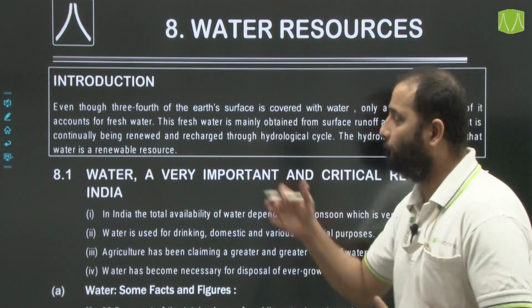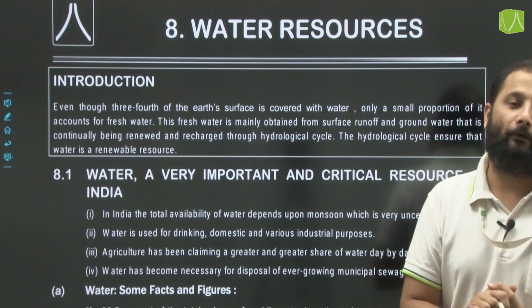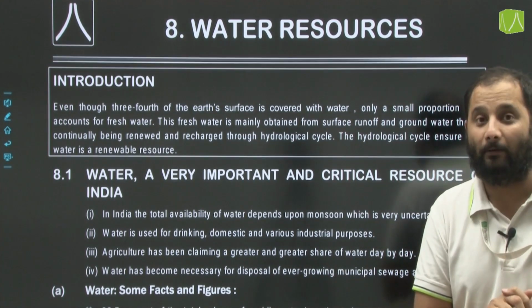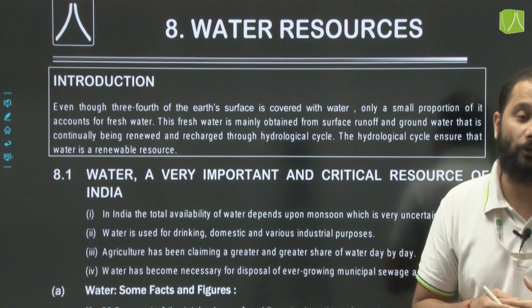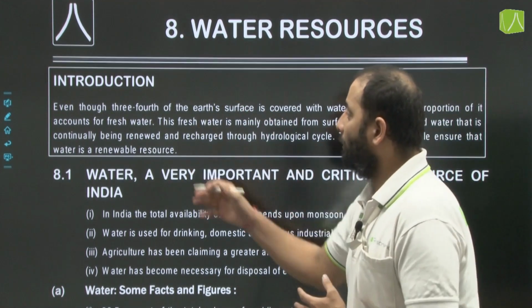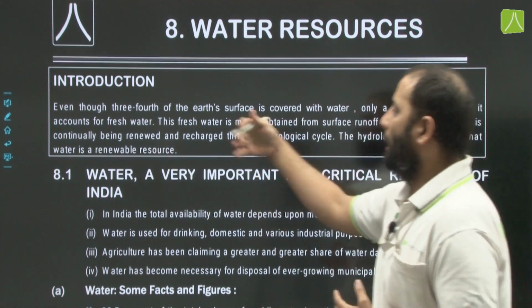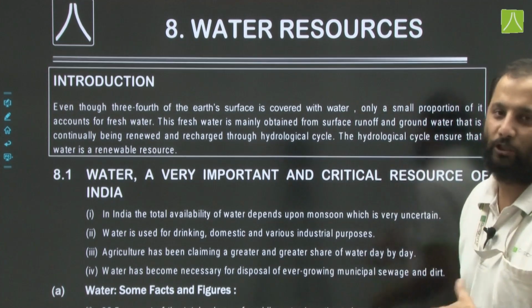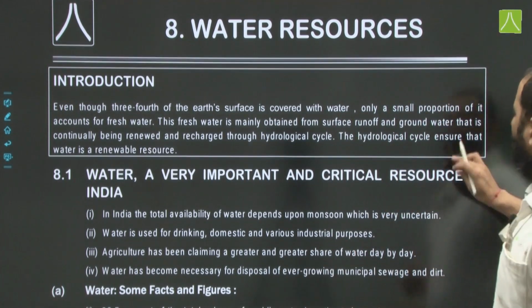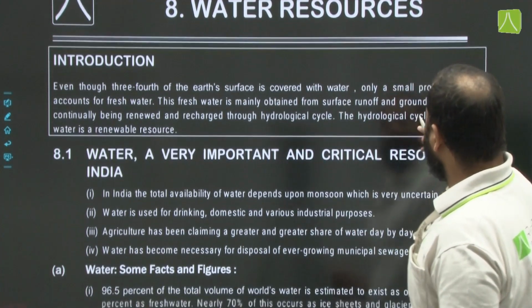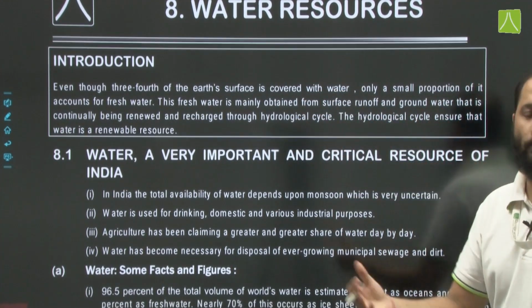Now that also we looked at in one of our chapters, named development, right? How we are overusing our groundwater resources. Now these groundwater resources are being renewed and recharged through the hydrological cycle or the water cycle. This hydrological cycle ensures that water is a renewable resource.